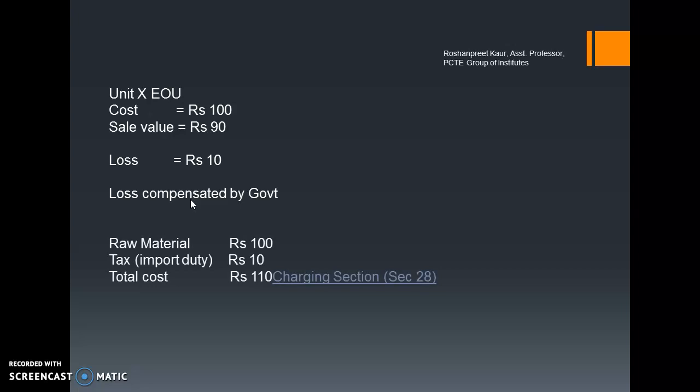Okay, so the second word we study is what? Duty drawback. Now to understand duty drawback, let us just take another example. For example, if any company has bought raw material from a foreign country, and upon that the company has paid some sort of import duty. So what is the total cost now? If the company is importing for rupees 100 and the company has paid 10 rupees as import duty, so total costing is what? 110 rupees, right? Now this 10 rupees which the import duty has been paid by the company, it is actually refunded by the government.